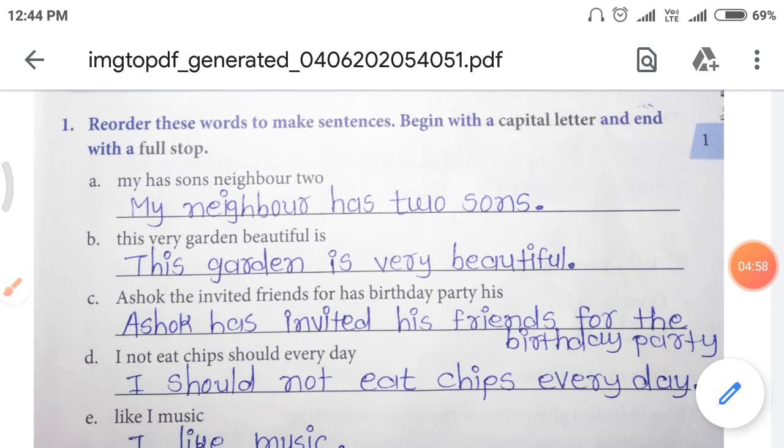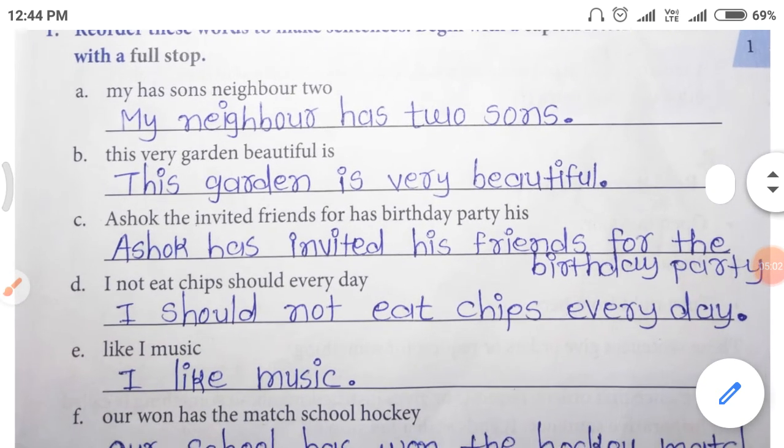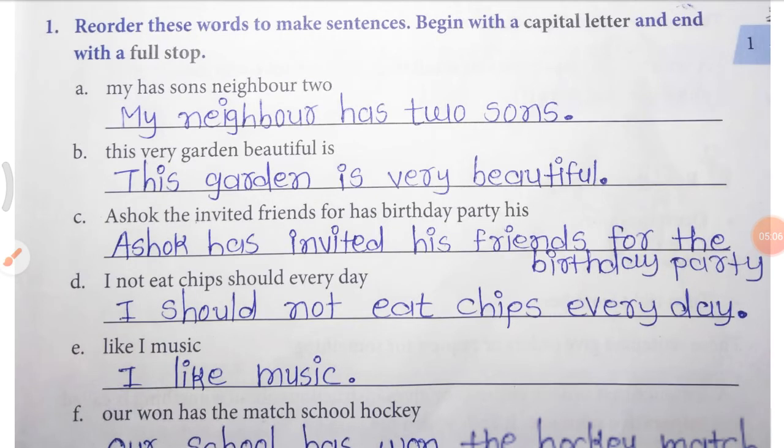So my dear students, what is the first question? The first question is: my has sons, neighbor too. Do these words make any sense? Do these words tell anything to us? No, these words can't make any sense.